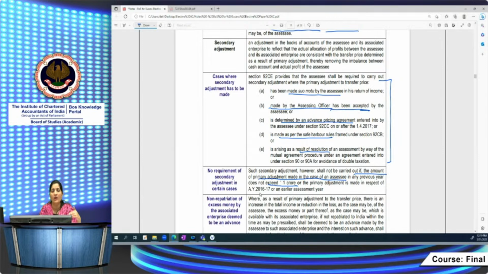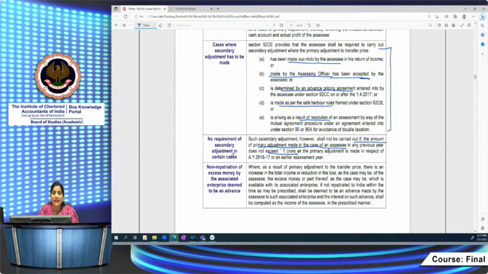Suppose you have entered into a rollback provision in an APA, related to an assessment year prior to assessment year 2016-17. In that case, according to the APA also, you need not make the secondary adjustment. So what will happen if you have made the primary adjustment and are making the secondary adjustment? Then you have to repatriate that amount from the AE, Associated Enterprises, to India.